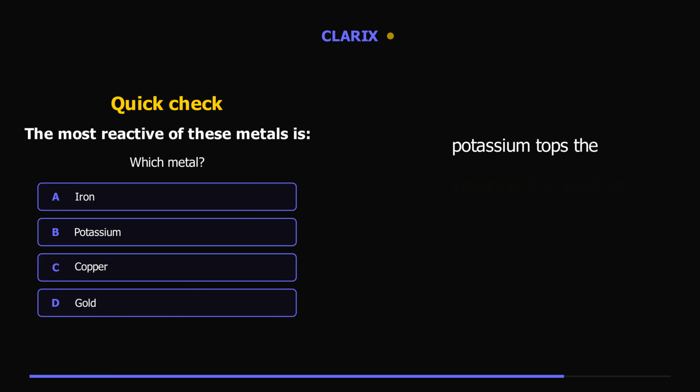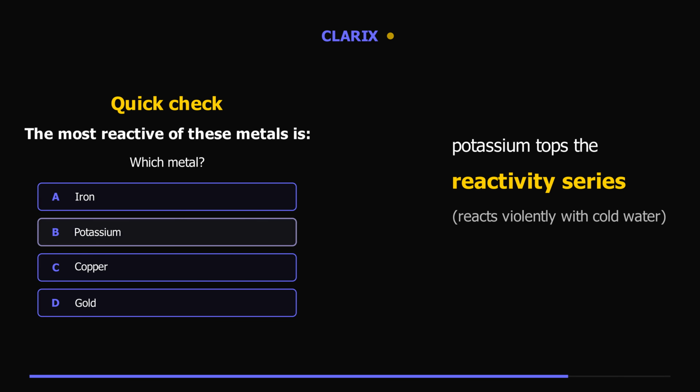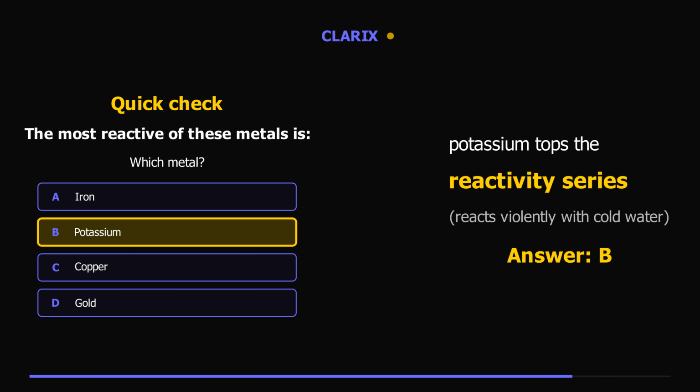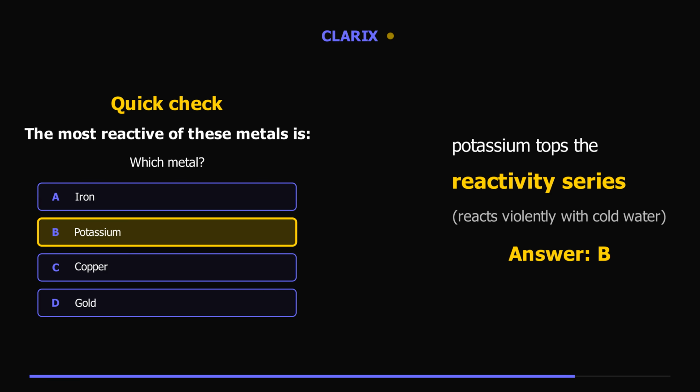In the reactivity series, potassium sits right at the top. It is the most reactive of these metals, reacting violently even with cold water. So the answer is potassium. Option B.